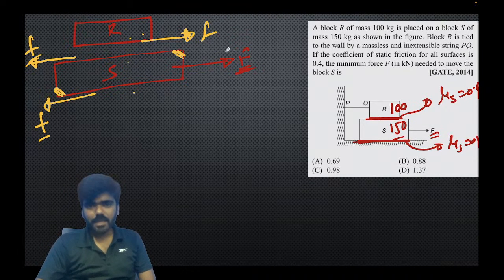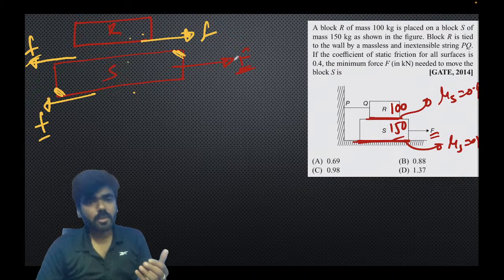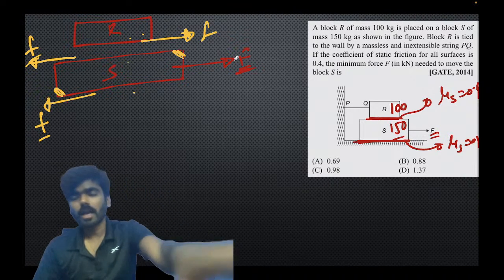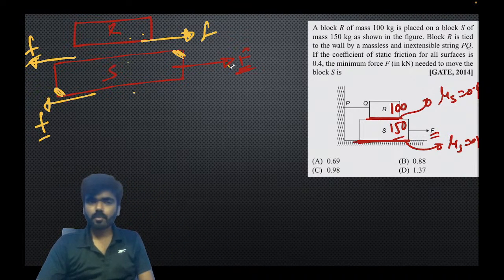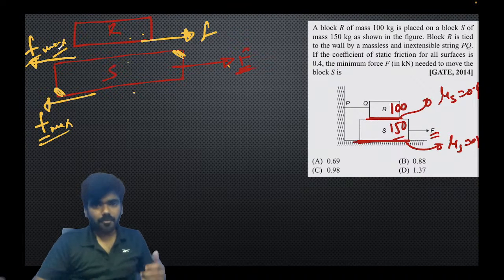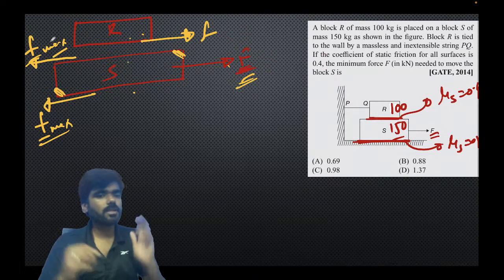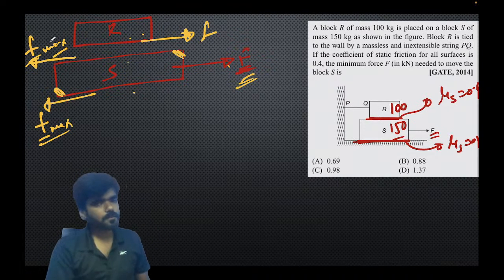Now, to find the minimum value with which we can just move the block S, what are we going to do? Right? We are going to find the maximum value of these two forces. If the applied force is above the maximum value of these contact forces, S is going to move. Very easy.